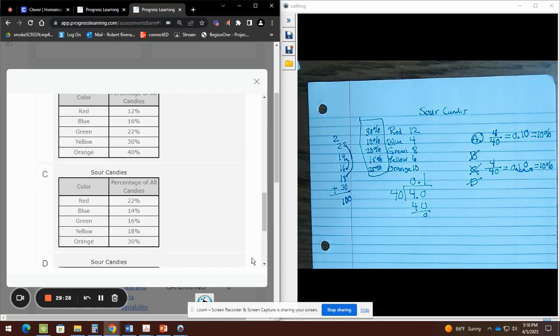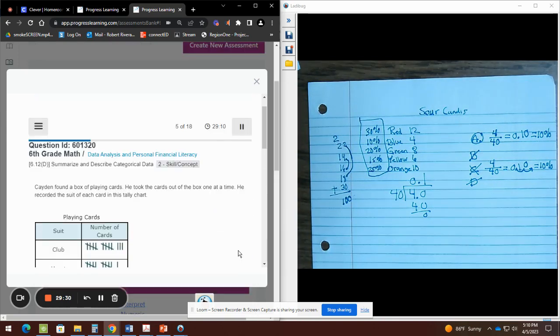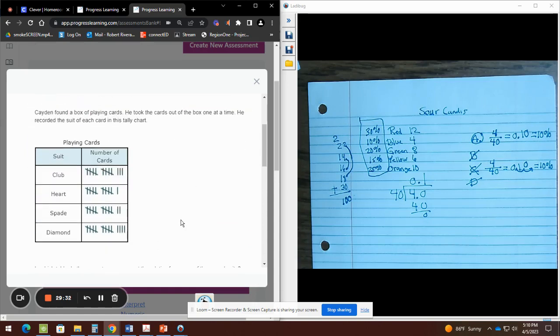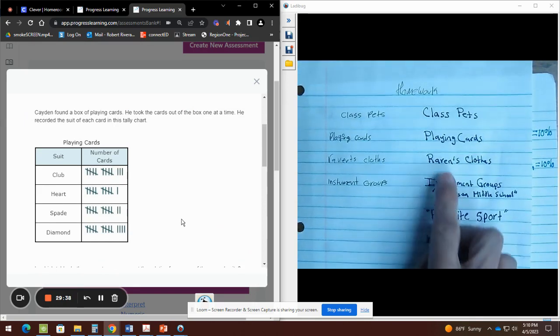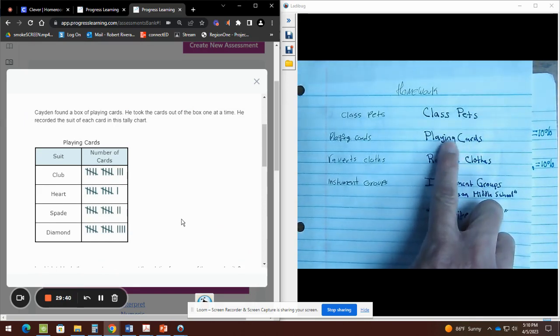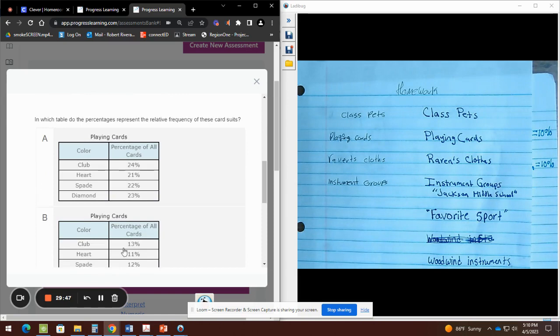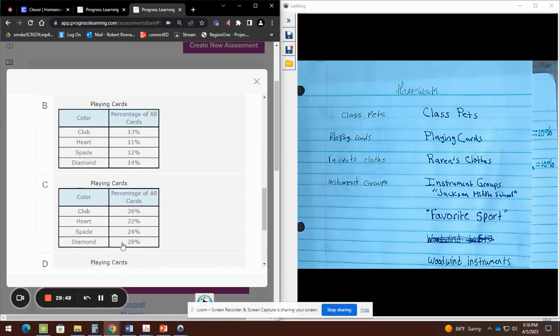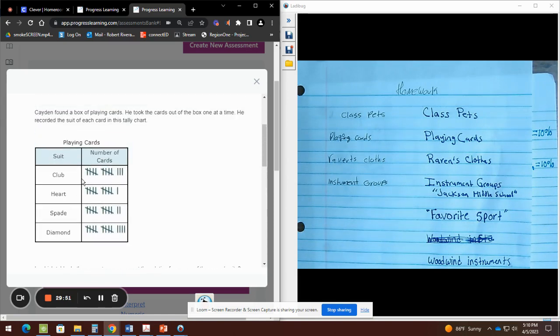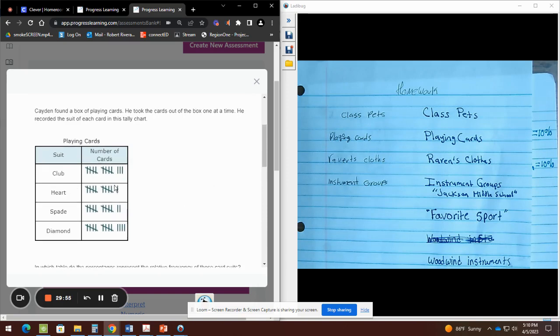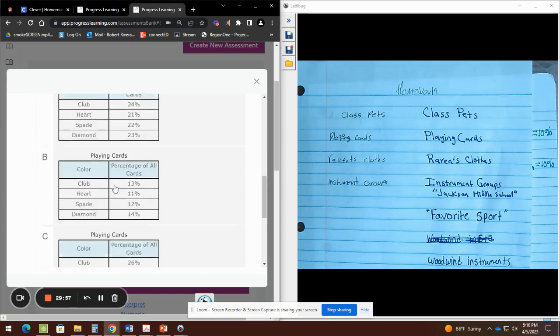Okay, so I would choose letter A and go to the next one. Okay, playing cards. The way I've been doing these, playing cards is the other one that you have to do by yourself. You're gonna get all your data first, and then eliminate the dumb ones, and then of course, one of them you have to create a fraction, decimal, percent, to see which is the right table that matches yours.